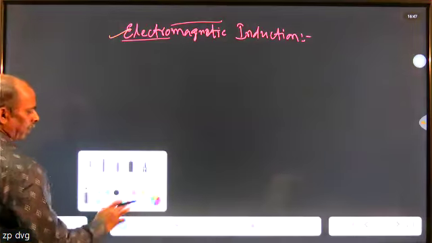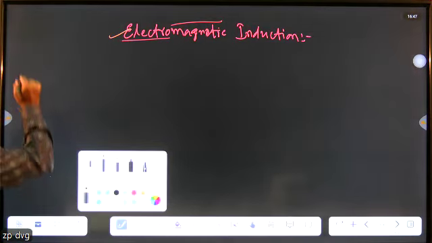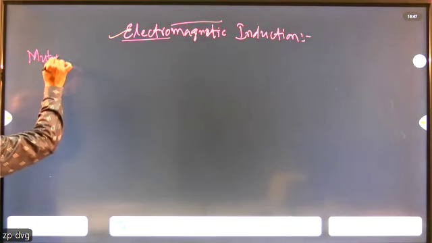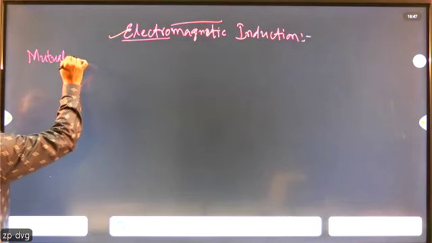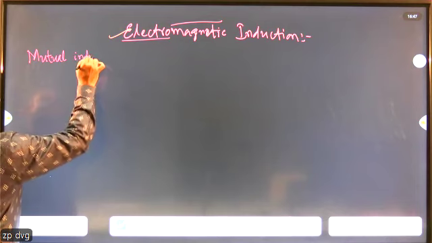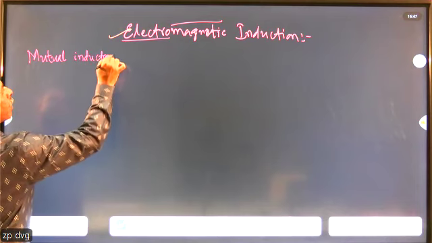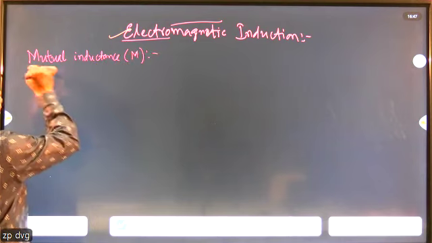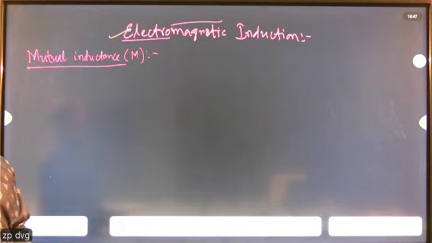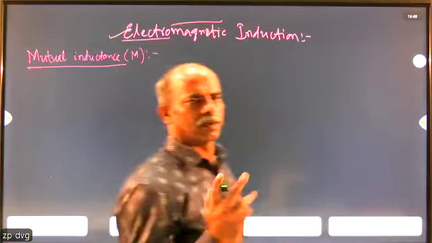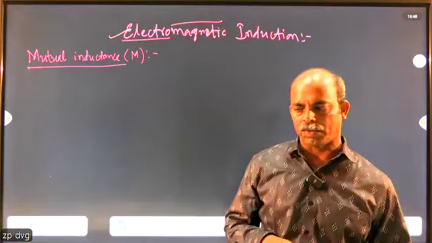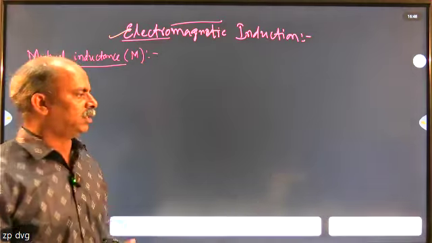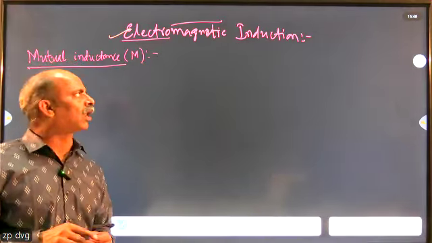So the next one, we are going to come across the next phenomenon that is called mutual inductance, which is represented by M. Mutual means there should be two conductors of any shape. Either both may be straight wires, or one is going to be straight and another is going to be of circular ring type.